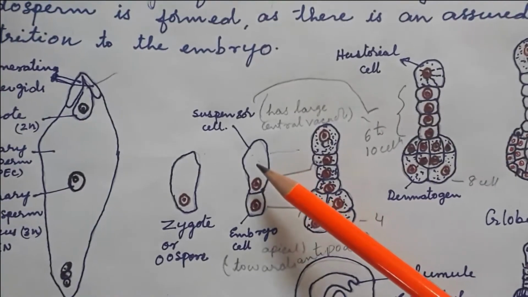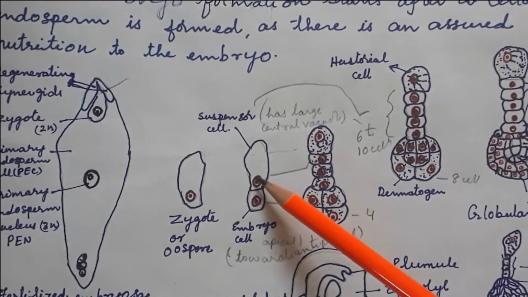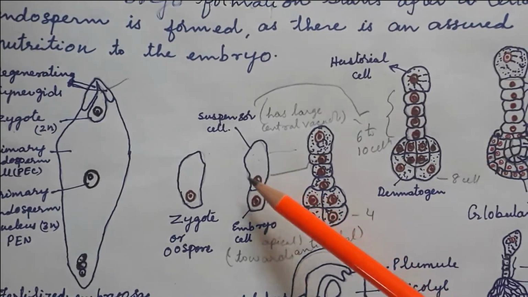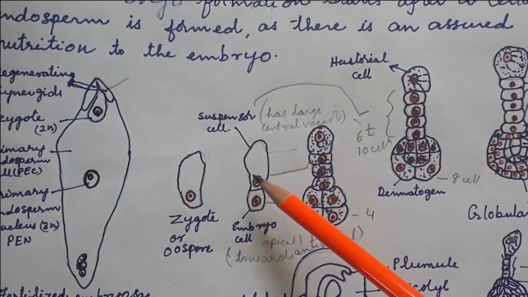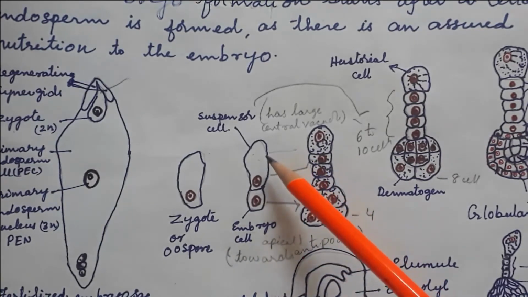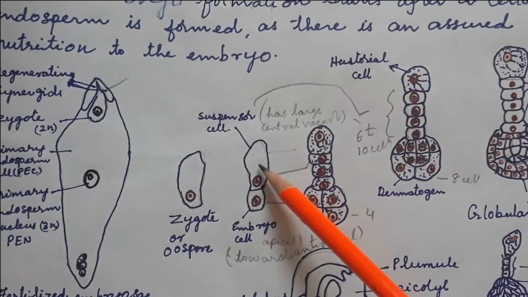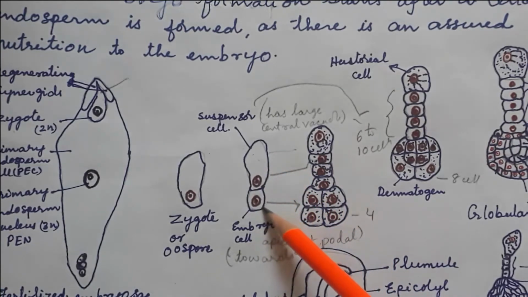Okay, and it has a central vacuole, and next here some central vacuole, and it has an apical, and this cell is the embryo cell. This down one is the embryo cell, the upper one is the suspensor cell. Okay, so this down one, the embryo cell, is towards what?